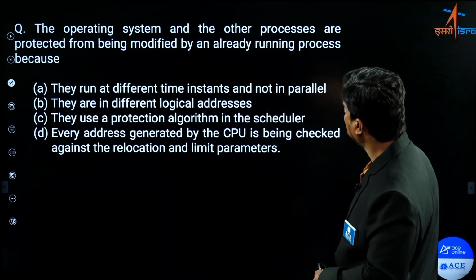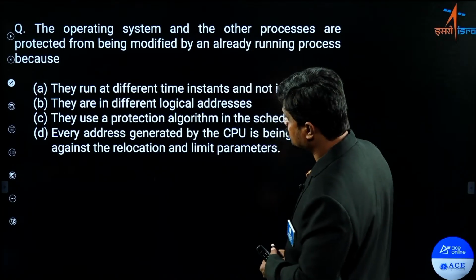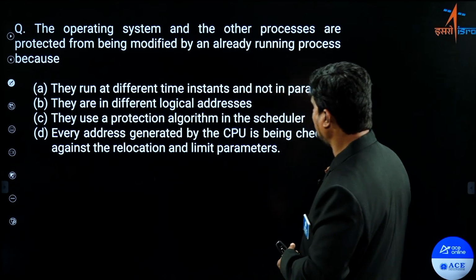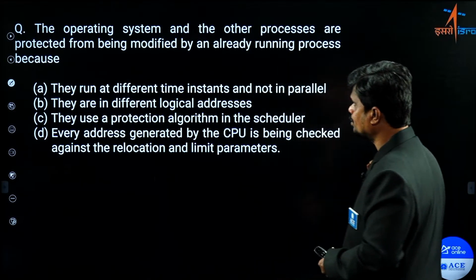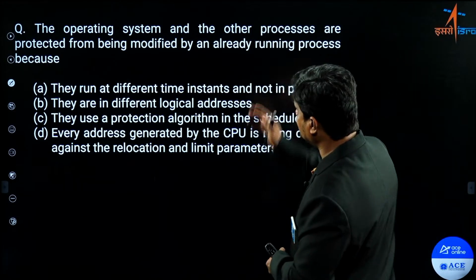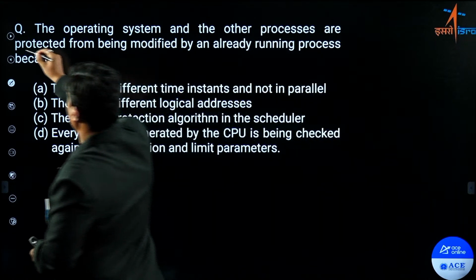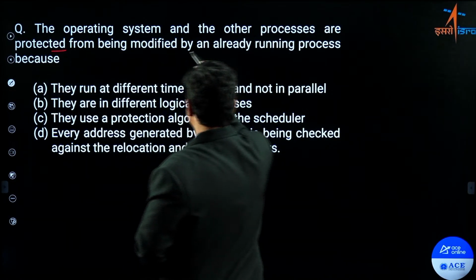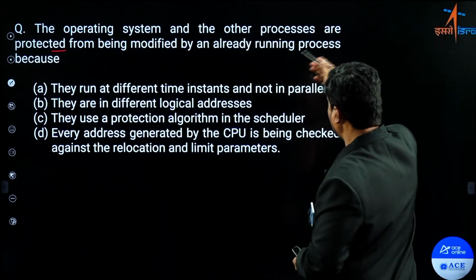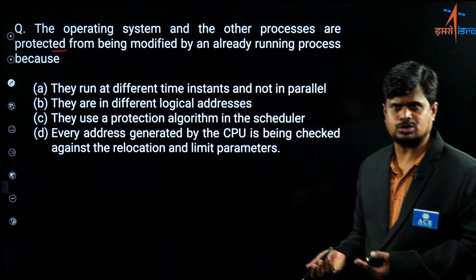Next, look at this question. The operating system and the other processes are protected from being modified by an already running process because... So the question clearly mentions the operating system and other processes are protected, this is the keyword. Protected from being modified by an already running process because what? Same question, which we have already solved.